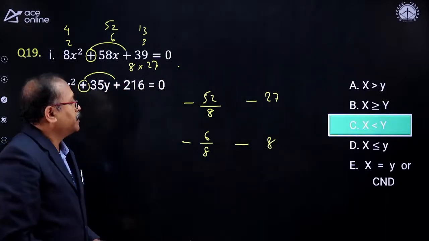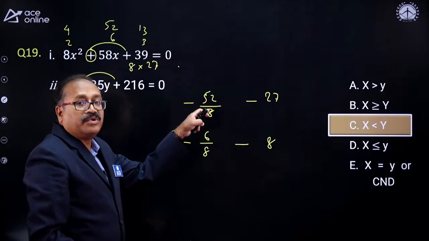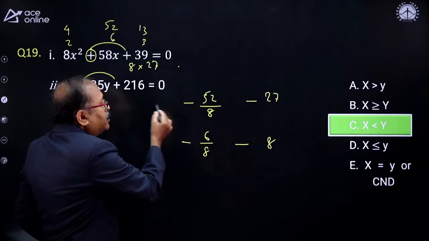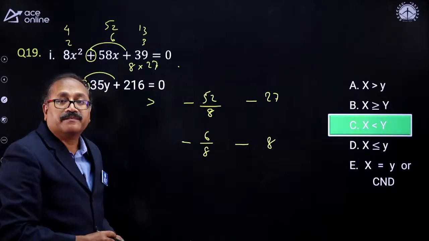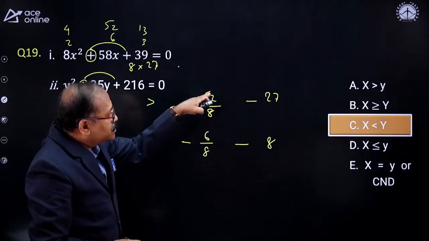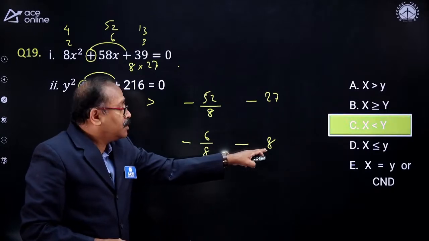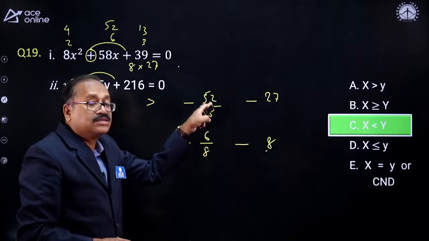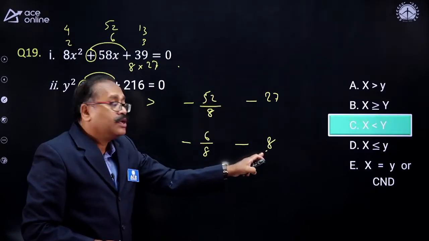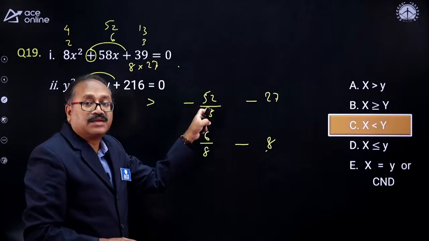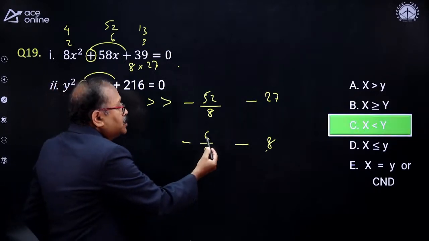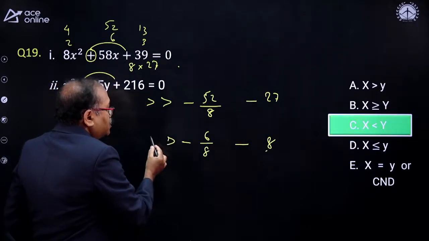This is y value. Now here you notice that numerically this is less than 27. So what will happen to this one? This is greater, x is greater than y. Now when I go for the 8 times, is this less than 8? Numerically less than 8, because 8 eights are 64, then 64 by 8 will be 8. This is less than 64. Numerically this is less. Therefore, value wise it is greater. Done. Now, when I come to this part, I notice that here also it is greater.